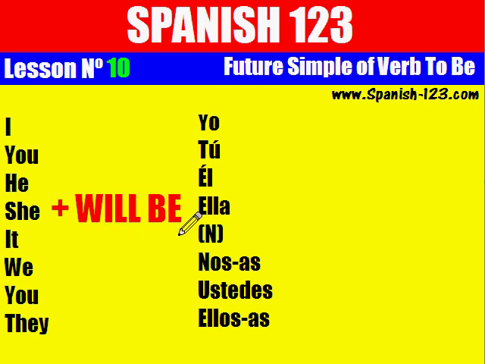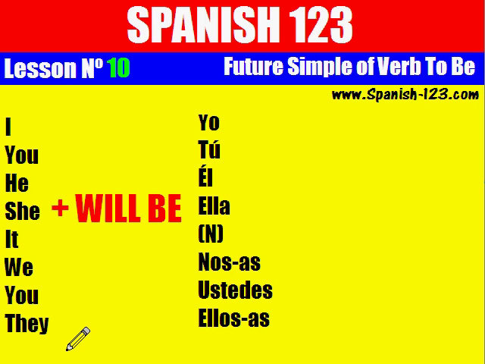It's very simple and easy in English. Will be with any personal pronoun. You don't have to conjugate this will be according to each of these personal pronouns. It's only will be for any of them.